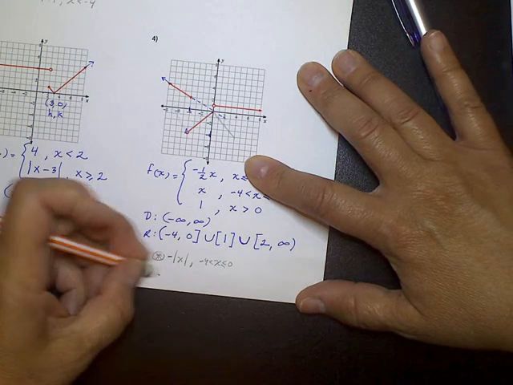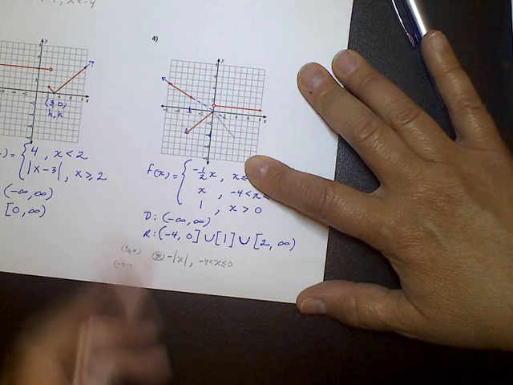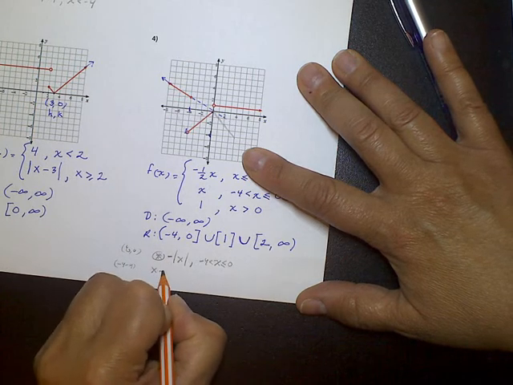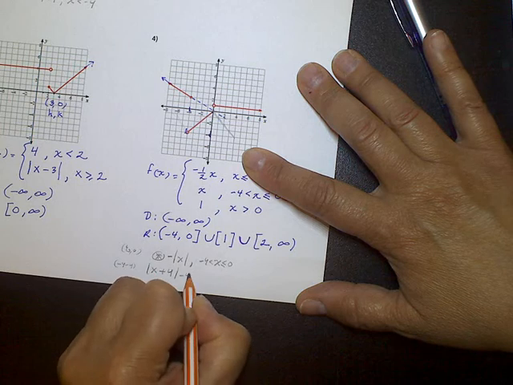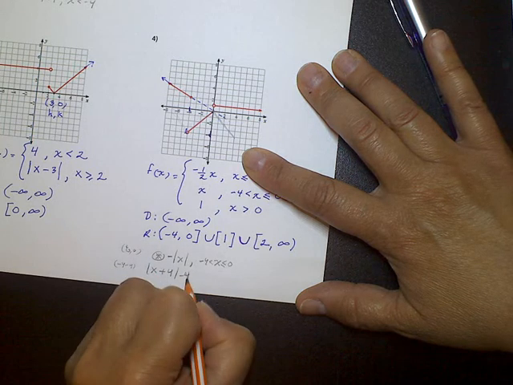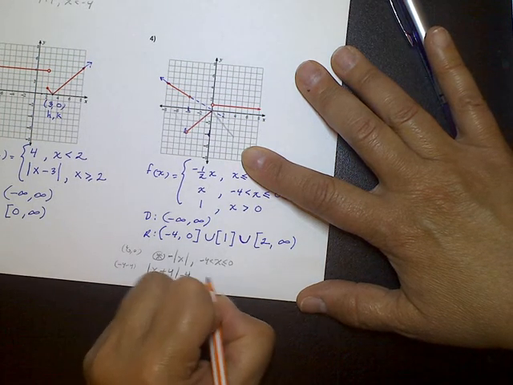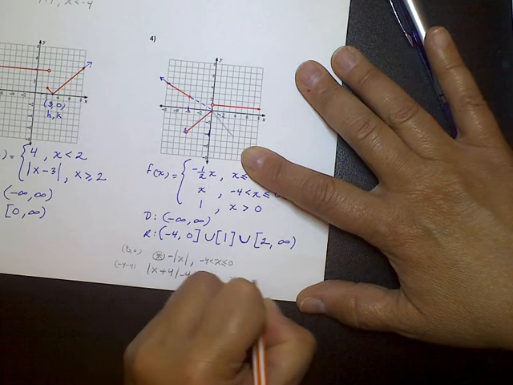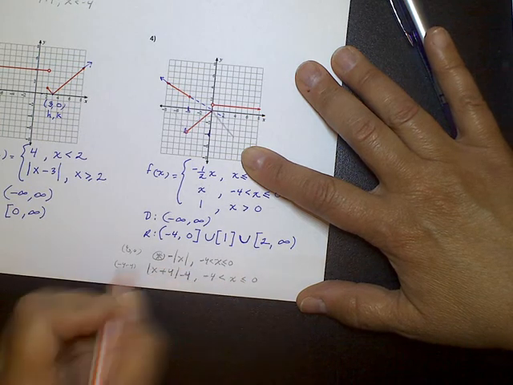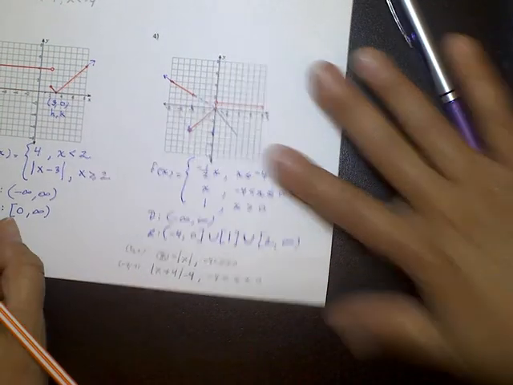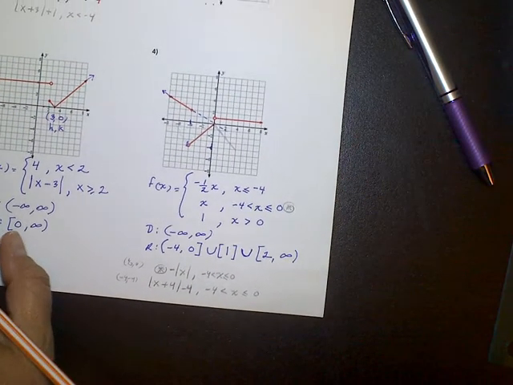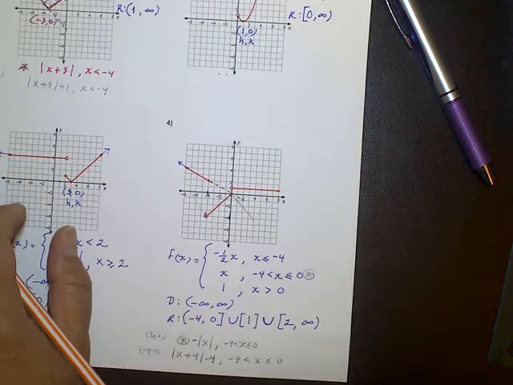We would be saying it opens up, so it wouldn't have a negative, but it would be absolute value of x minus a negative 4, minus 4. Same restrictions for our domain, but just interesting that there's different ways that you can write that. Okay, that is it. I'm going to go ahead and stop, and good luck on the homework.